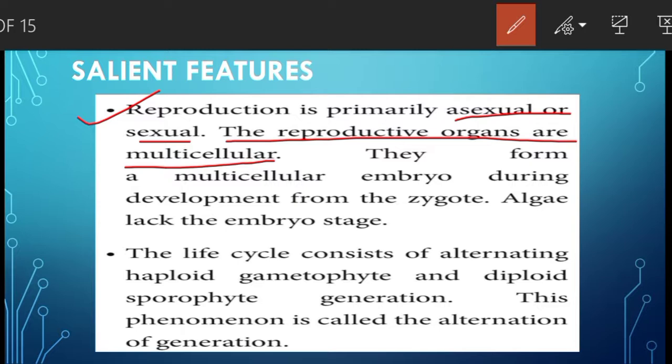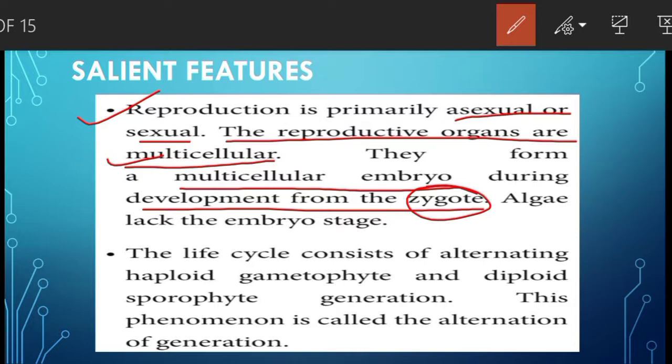They form a multicellular embryo, and the multicellular embryo is formed from the diploid structure which is called zygote. Algae lack the embryo, so algae doesn't have the embryo stage.